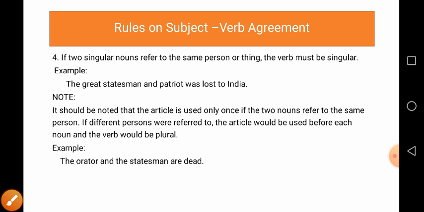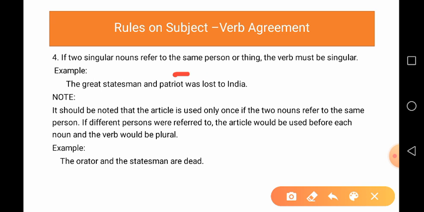Now, rule number 4. What is it? If two singular nouns refer to the same person or thing, the verb must be singular. See, refer to the same person or thing.